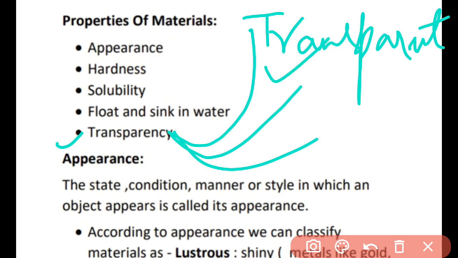For example, you took a glass tumbler, okay. Now try to look in from the middle of it. Say some other person is sitting at the other side of the glass and you are sitting at one side of the glass, you can see that person very easily through that glass, because that glass is transparent, it is allowing the light to pass through it very easily. That is why we will call it transparent. Another type of object is the translucent.